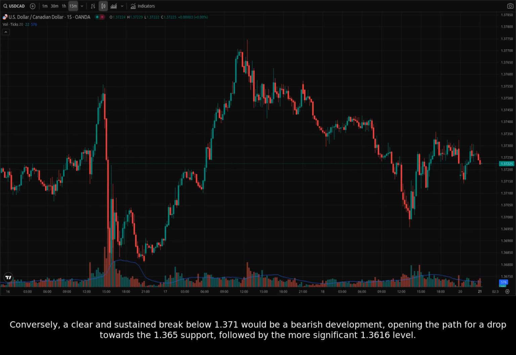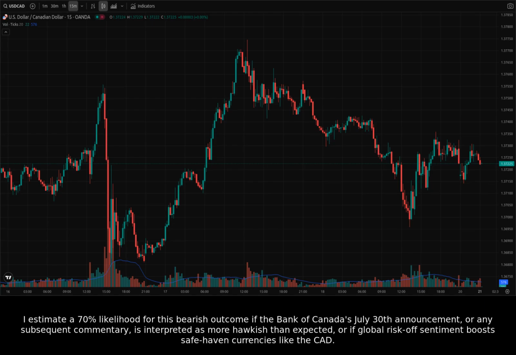Conversely, a clear and sustained break below 1.371 would be a bearish development, opening the path for a drop towards the 1.365 support, followed by the more significant 1.3616 level. I estimate a 70% likelihood for this bearish outcome if the Bank of Canada's July 30th announcement, or any subsequent commentary, is interpreted as more hawkish than expected, or if global risk-off sentiment boosts safe haven currencies like the CAD.